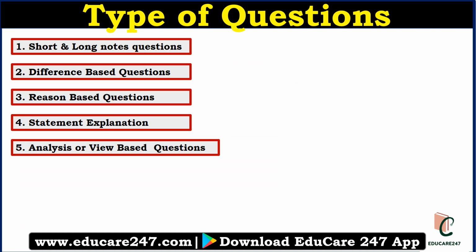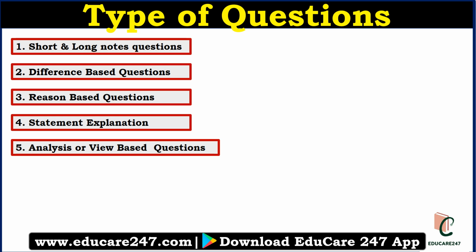Let us discuss what type of questions can be asked in the descriptive section. I have analyzed the previous year papers and in my understanding, five types of questions can be asked in the descriptive paper. The first question type will be short and long notes. They can give one topic like fiscal deficit and ask you to write a short note. They can give you a topic like inflation and ask you to write a long note. They can ask something like, define inflation and discuss the different types of inflation. So this kind of question can be asked.